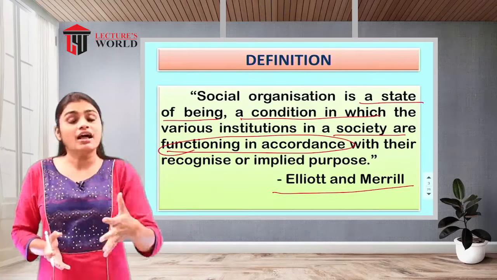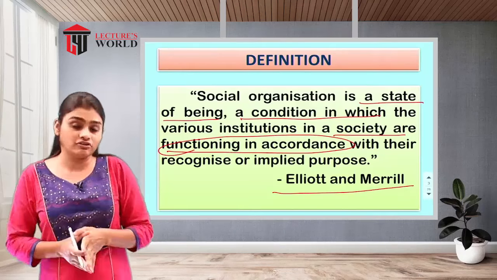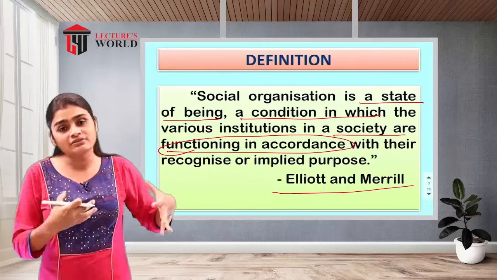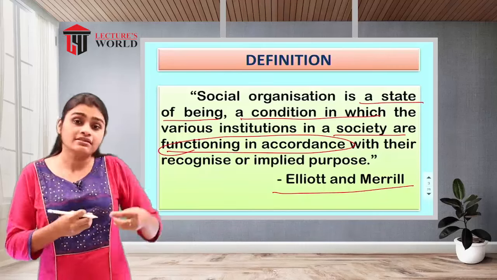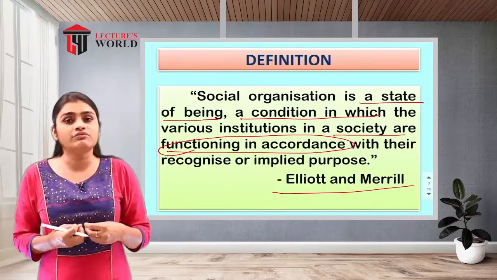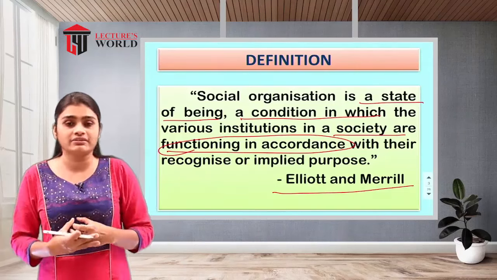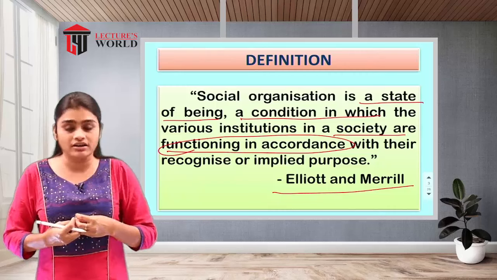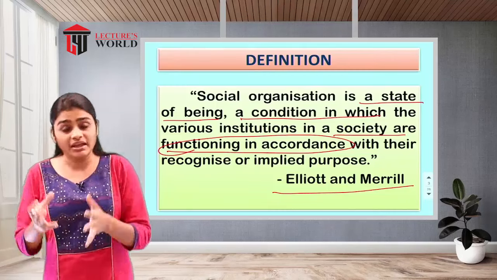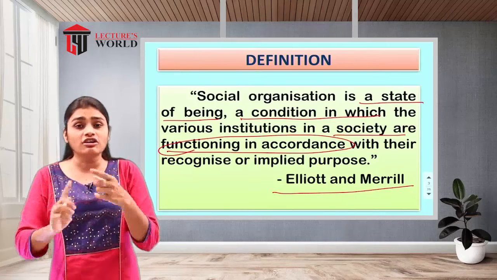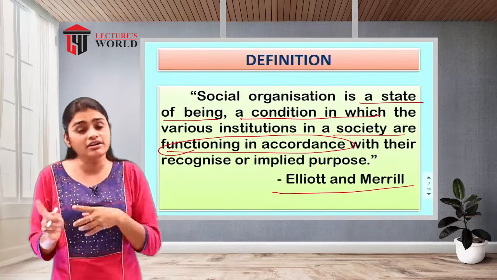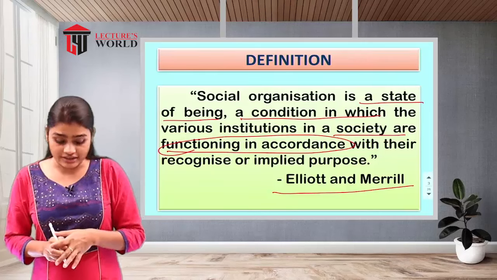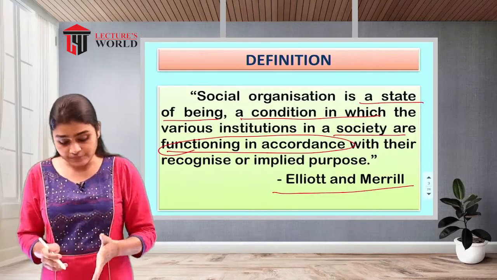That means, as we have seen in the introduction, the individuals or parts of the society or the institutions will have an interconnection with each other. The association will be there, the interpersonal relationship will be there between different individuals. That interconnection of one group with another group or one individual with another individual makes the social organization.